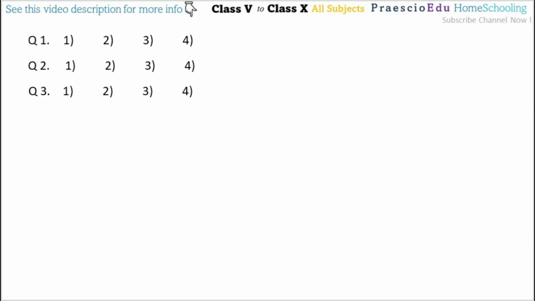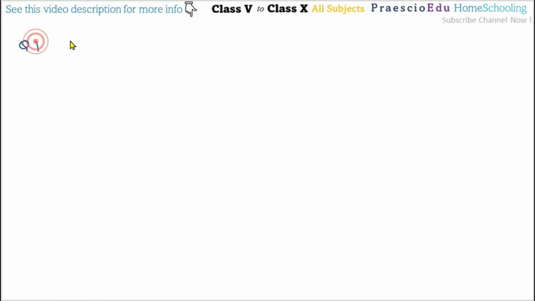Now there is question number one in the model questions. Question number one: while observing the pole star. Now we will solve question number one. Pole star means the north star, always seen at night, or we can say Dhruva Tara. While observing the pole star means always facing the north direction. So these are our default directions.